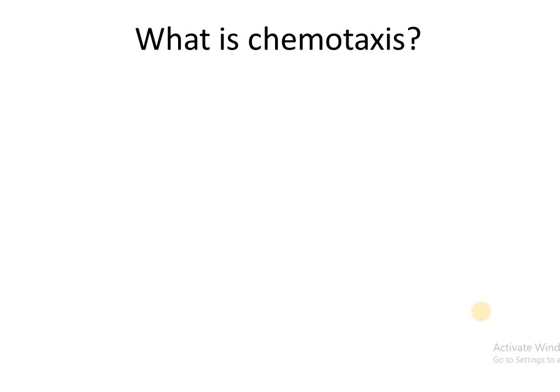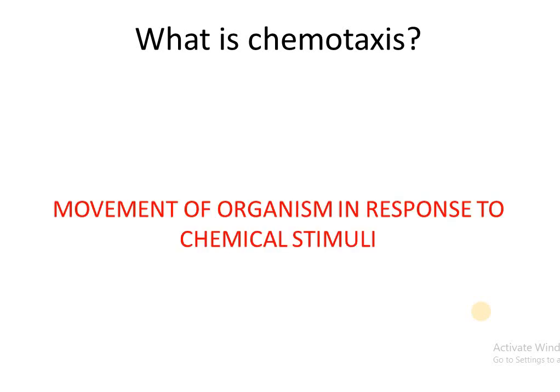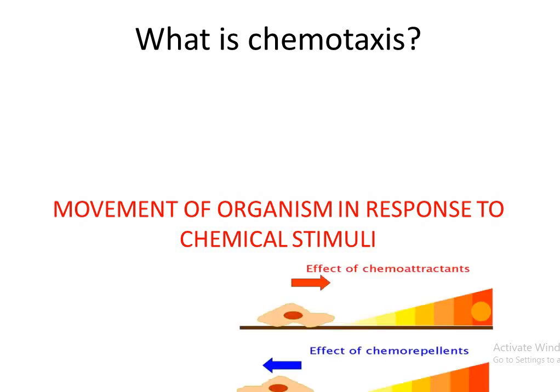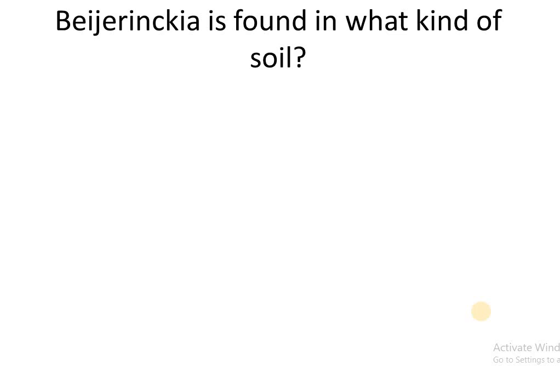What is chemotaxis? Movement of an organism in response to chemical stimuli. There are 2 types of chemical stimuli, chemoattractants and chemorepellents. Beijerinckia is found in what kind of soil? Acidic soil.